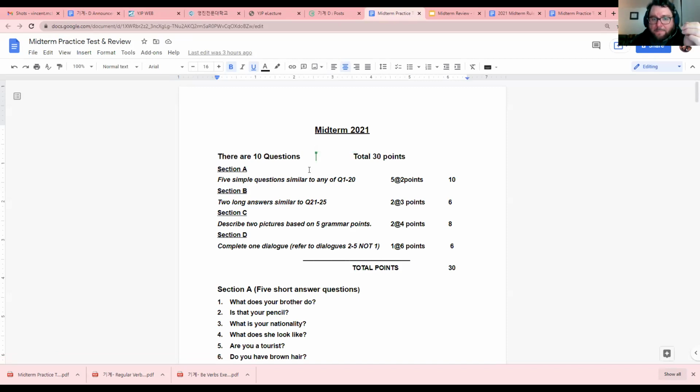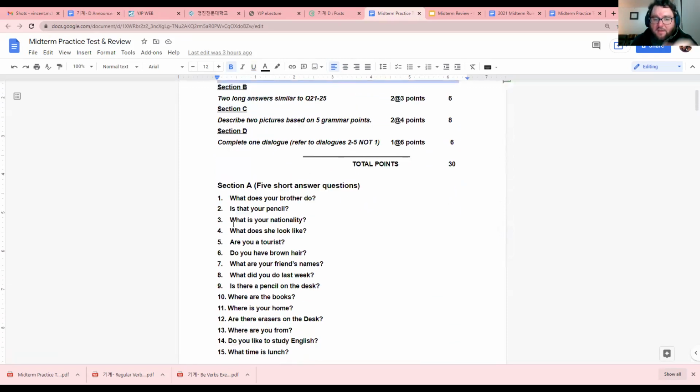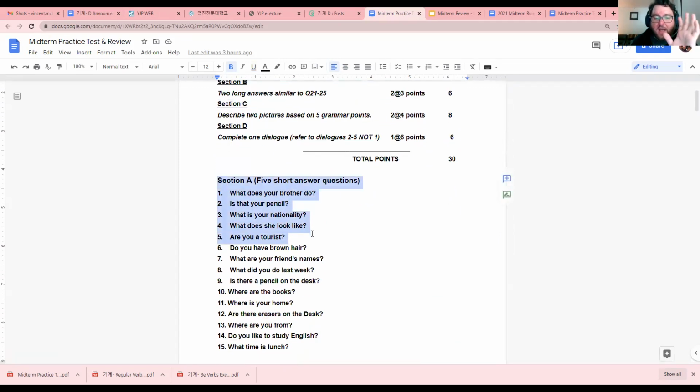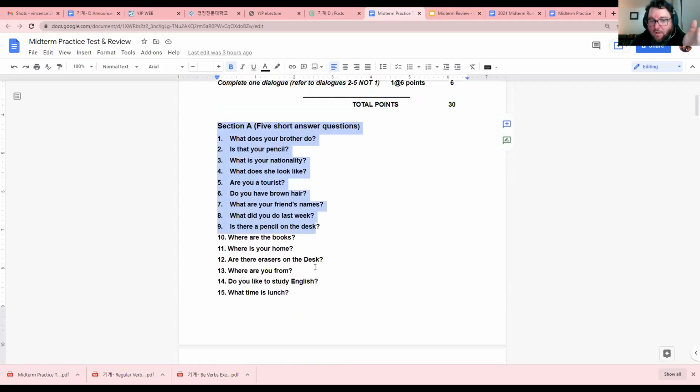So on this document, you can see there are 10 questions and the total is 30 points. So this is 30%. We have section A, section B, section C, and section D. Section A is 5 short, simple questions. Here are examples. They're not the real questions. They're just similar. So these are all examples.